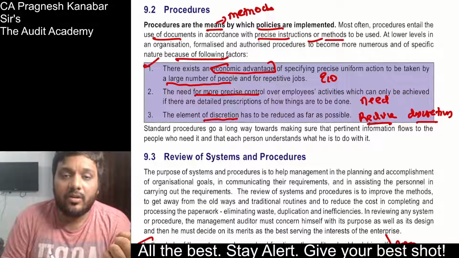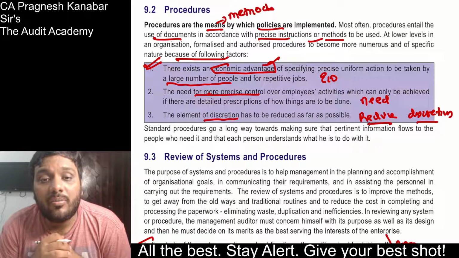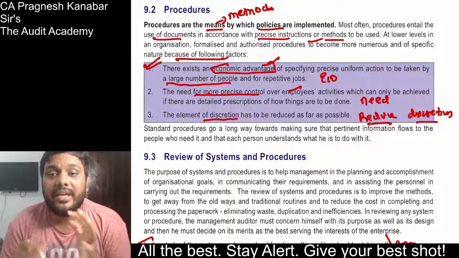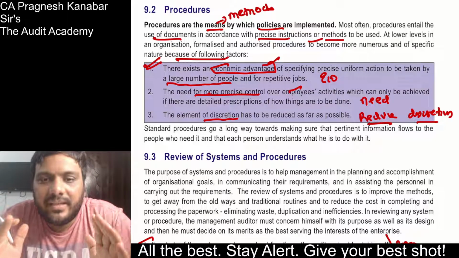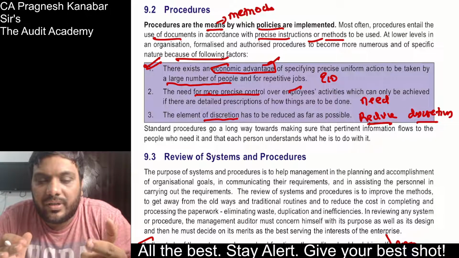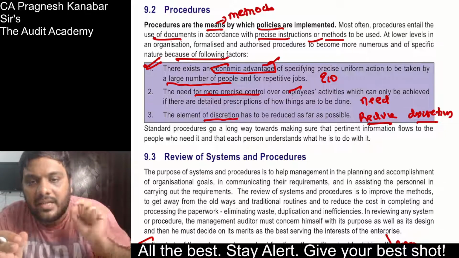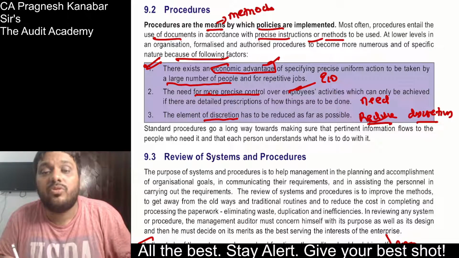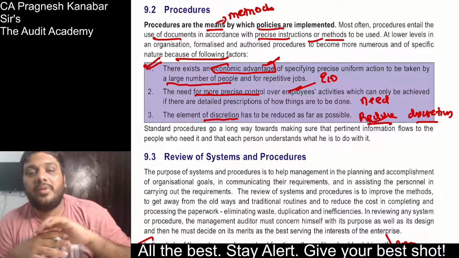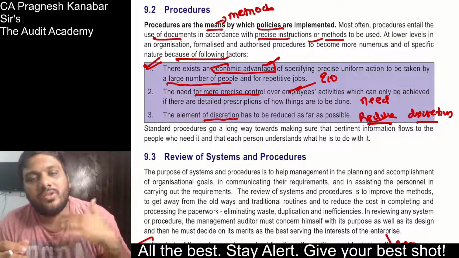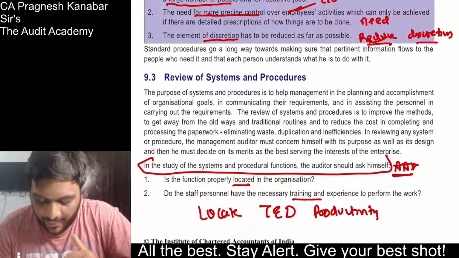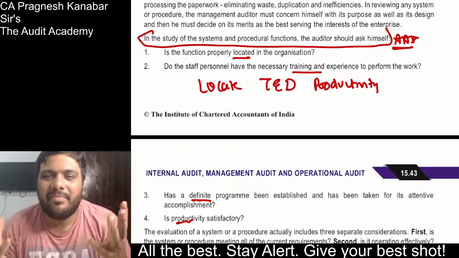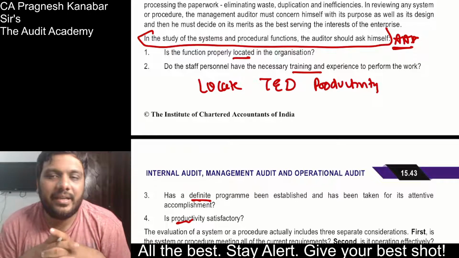Why do you need standard operating procedures? So that there can be some economic advantage. And standard operating procedures are also needed where I want my employees to do a specific thing without applying their brains. I don't want them to decide what needs to be done. I want to give the instructions and only that needs to be done. So I want more control over my employees, and I don't want them to act as per their professional judgment. That is where procedures are required. So they are saying that as an operational auditor, when you are reviewing systems and procedures, that means the whole process that has been set up by big companies, what are the areas that you are going to focus upon?